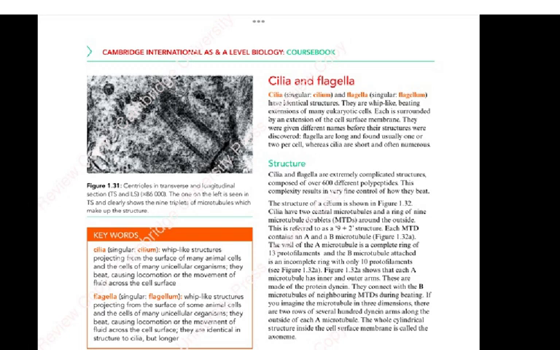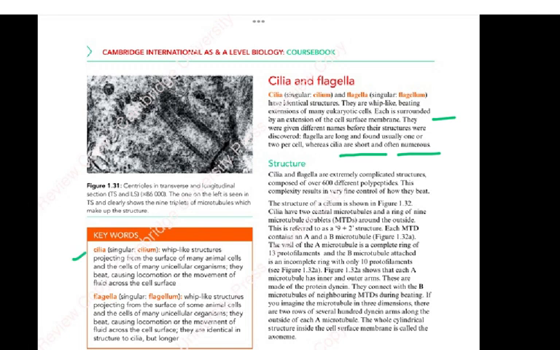Now, coming to cilia and flagella, they are identical structures, and they're whip-like beating extensions of many eukaryotic cells. And each is surrounded by an extension of the cell membrane. You must understand that there's an extension of the cell membrane which is covering it. And they were given different names before their structures were discovered. Flagella are long and found usually 1 or 2 per cell, while the cilia are short and often numerous. So this is the first thing.